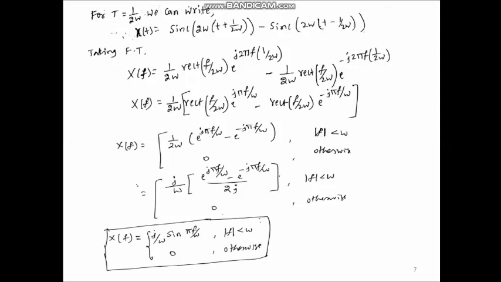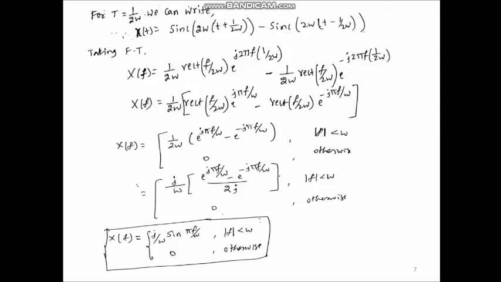So, we can write it as j/W times [e^(jπf/W) − e^(−jπf/W)]/(2j). So, X(f) equals j/W sin(πf/W) for magnitude of f less than W, and it is 0 otherwise. Therefore, the spectrum is given by X(f) equal to j/W sin(πf/W) if frequency is within minus W to plus W hertz, and it is 0 otherwise.